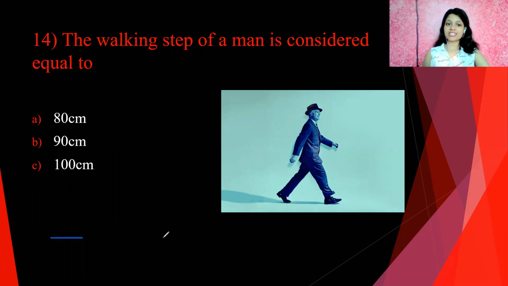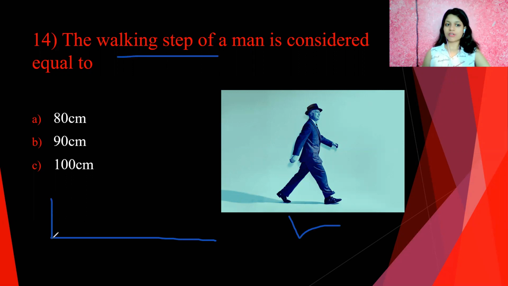Because whenever we measure distance, we measure it with the help of a chain, tape, or theodolite. But if you are measuring this length roughly without any instruments, you can measure it with the help of the walking step.